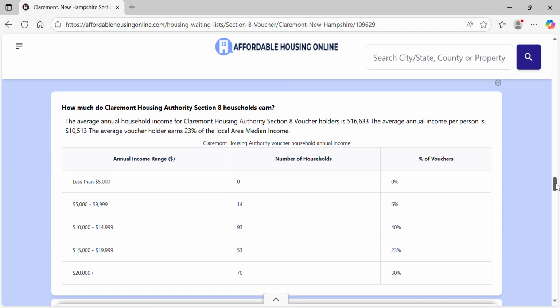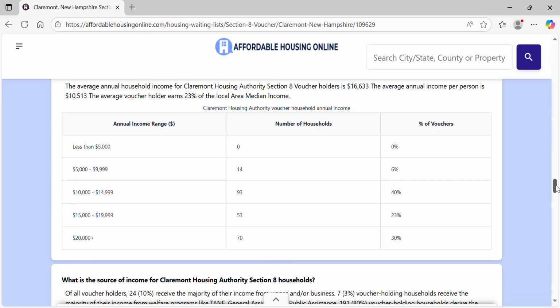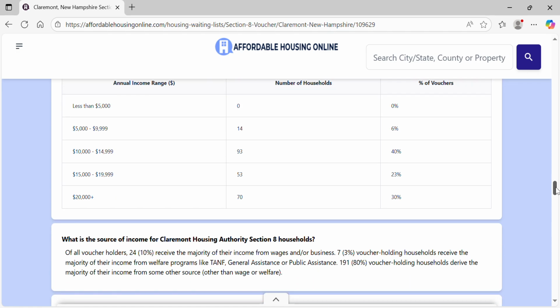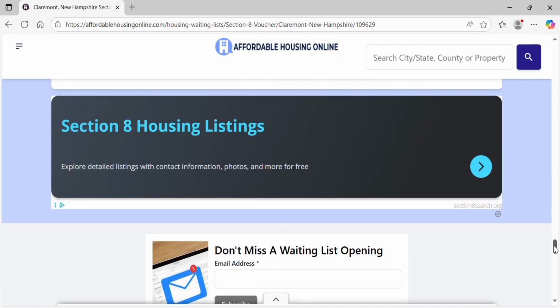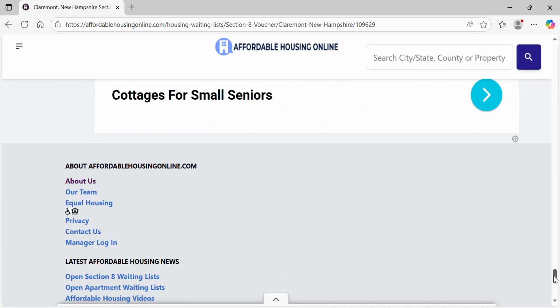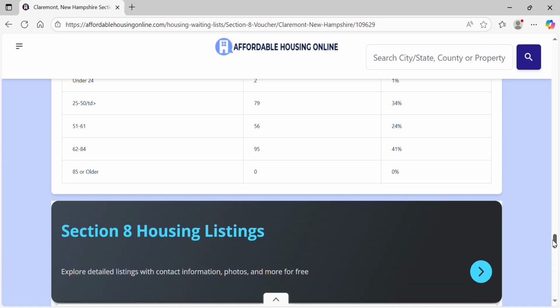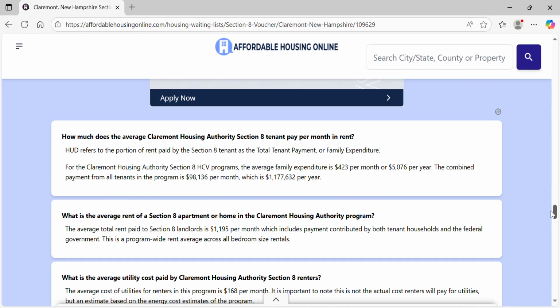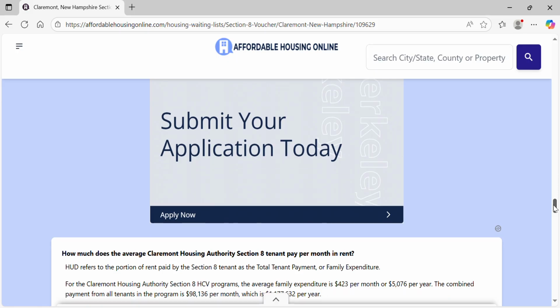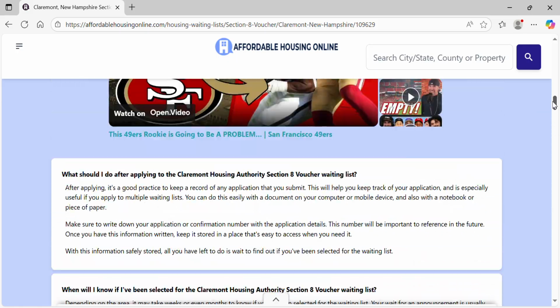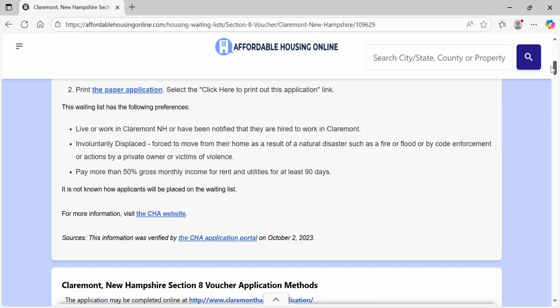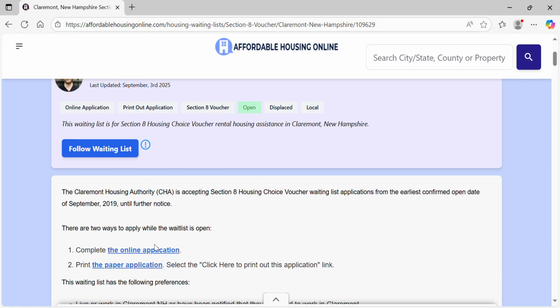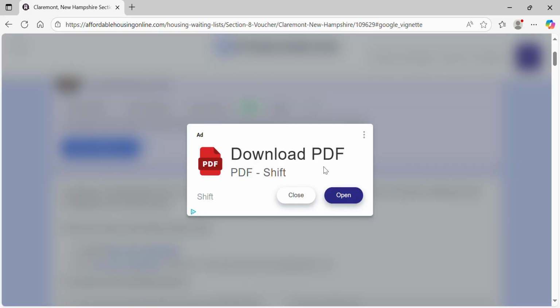They give you the annual income, how many can be in the household, and the percentage of vouchers that are available. And you will continue to scroll all the way down to the bottom. And I think I passed it. And you would click on, this one doesn't have it at the bottom, so I guess you would go back up to the top. They have theirs at the top here. And you will click on the online application.